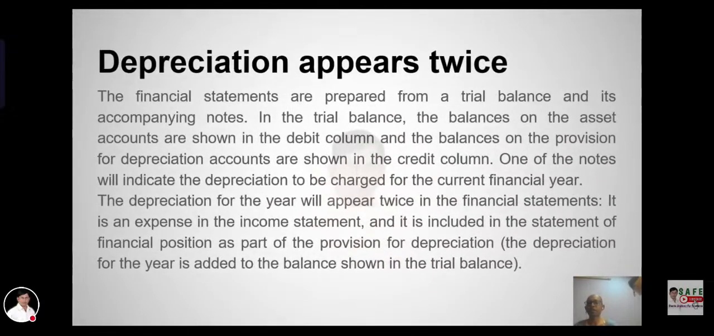Depreciation appears twice. The financial statements are prepared from a trial balance and its accompanying notes. In the trial balance, the balances on assets are shown in the debit column and the provision balances are shown in the credit column. One of the notes will indicate the depreciation for the financial year. The depreciation for the year will appear twice in the financial statements. It is an expense in the income statement, and it is included in the statement of financial position as part of the provision for depreciation. The depreciation for the year is added to the balance in the trial balance.